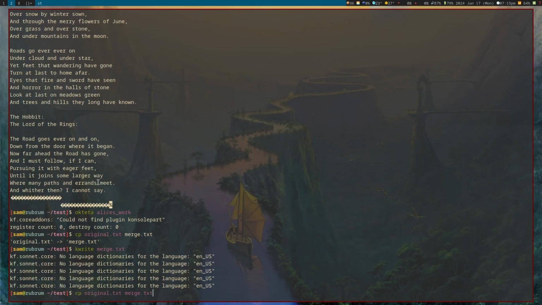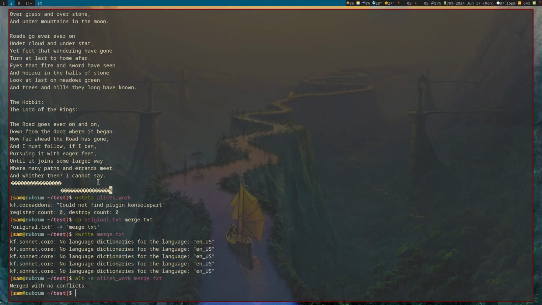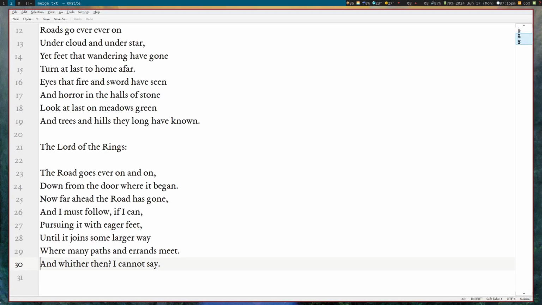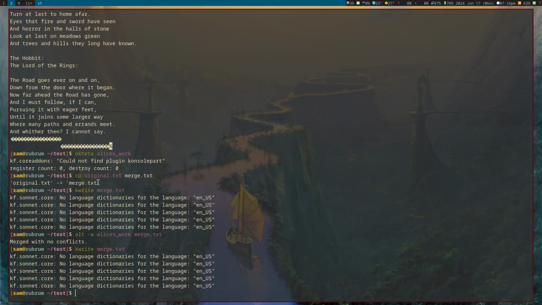Now we're going to use -a for apply. So apply Alice's work to merge.txt. We see merged with no conflicts. If we look at our file now, we have this title up top and this extra Lord of the Rings poem. Cool. What happens if we apply this twice?